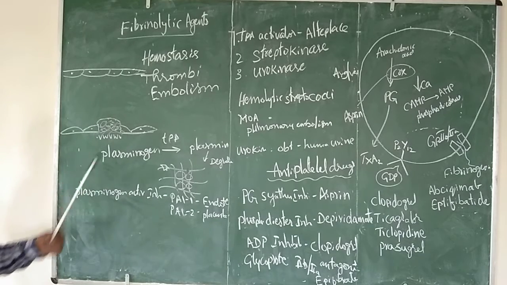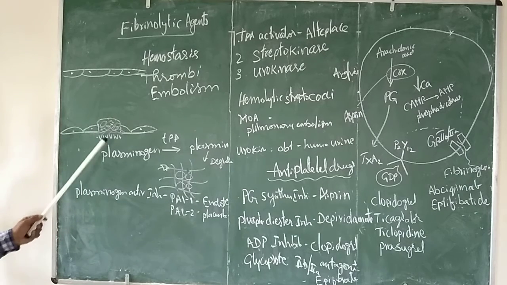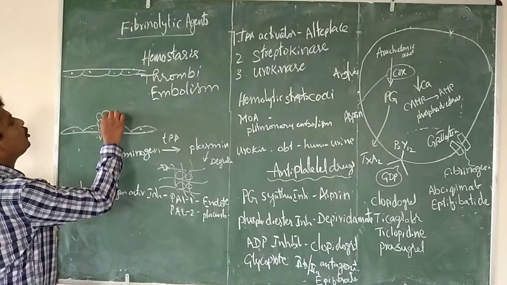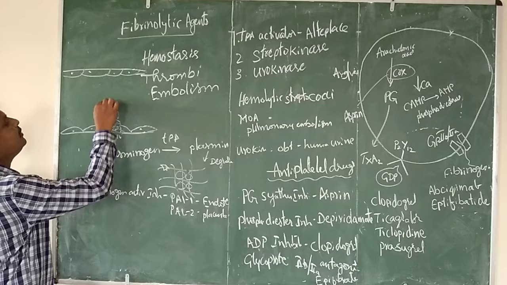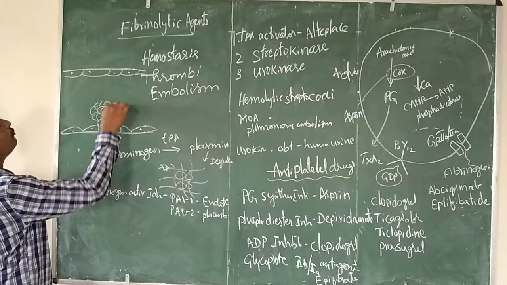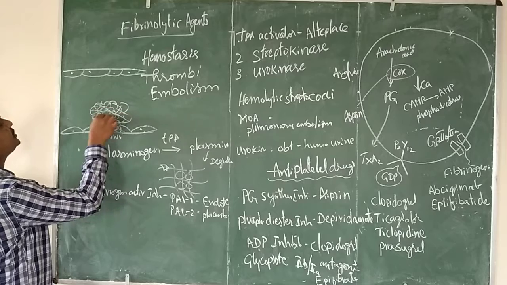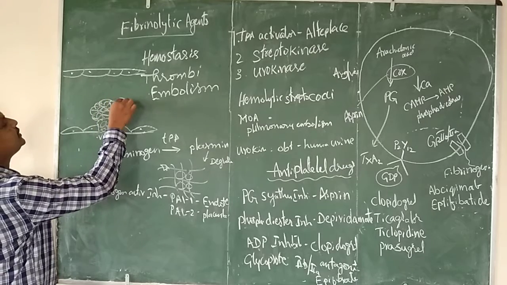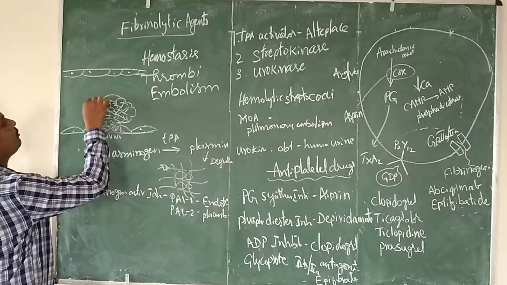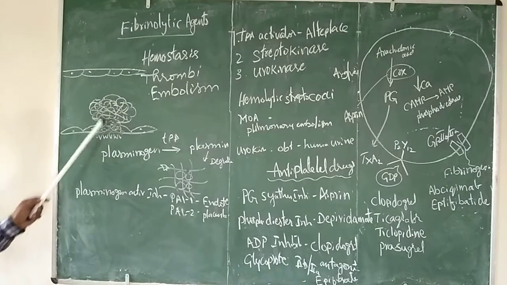Next, what do you mean by thrombi? If this hemostasis is uncontrolled and keeps on growing, which inhibits the normal blood flow in some of the other regions, such a condition is called thrombi.